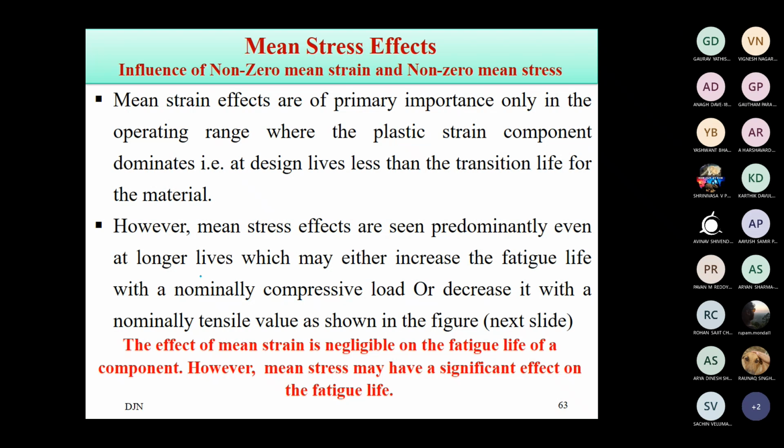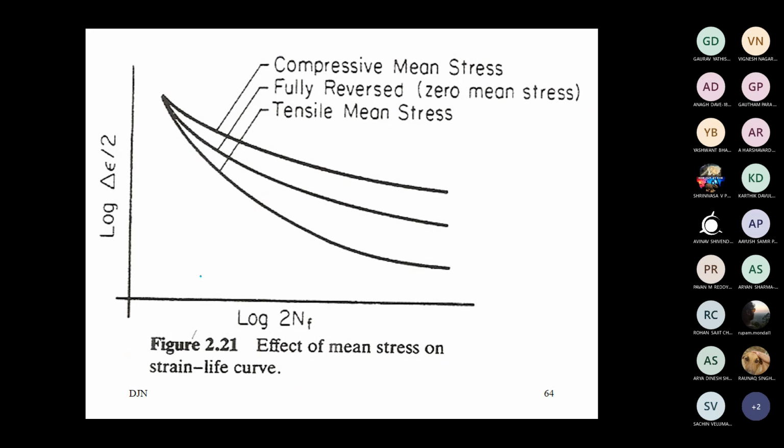So this is the discussion we had at that time. Mean strain usually has a negligible effect because cycle after cycle the strain keeps increasing, whereas mean stress has a significant effect provided it is not getting relaxed with the applied mean strain.